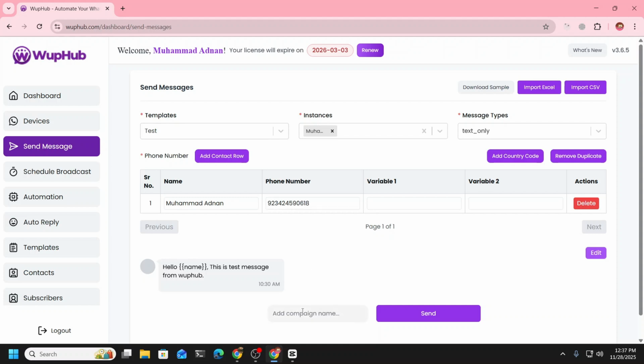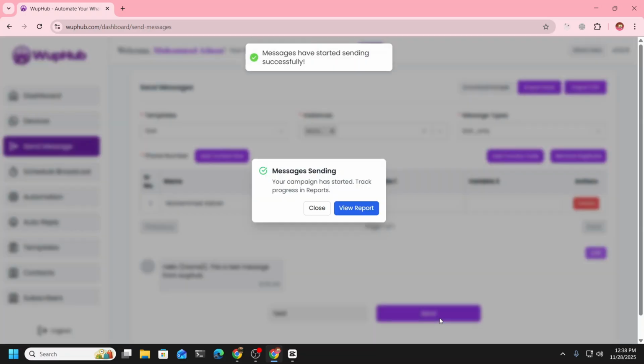You have to add a campaign name. Otherwise, if you're seeing this error, it's mostly because people forget to add a campaign name. So you have to add a campaign name here, like test one, and send. It will give you two options, as you can hear the